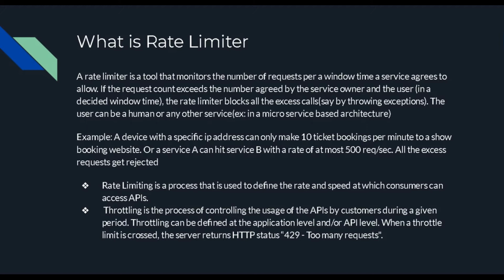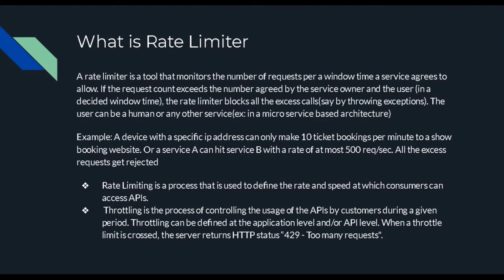It may be another scenario. Let's suppose we have started our services, and there are two types of users. Maybe a few of them have purchased our services, so we don't want to put any restriction or barrier on them, but there are free users, so we want to restrict them so that they can only hit our APIs a limited number of times. Let's suppose only 10 times in a day, and if they go beyond that, we come up with an error code like 429 saying too many requests are coming in, and we categorize that you haven't purchased our services, so we are restricting you. That is as per the business.